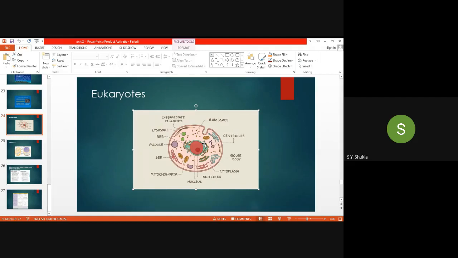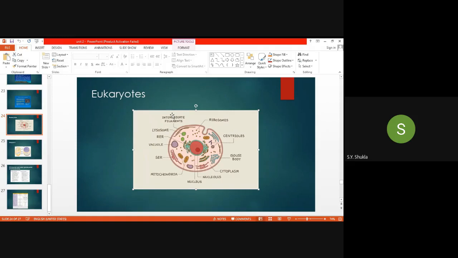Then the next components of the eukaryotes are the intermediate filaments, or the cytoskeleton. I will explain to you what the cytoskeleton is. There are three types of cytoskeleton material.